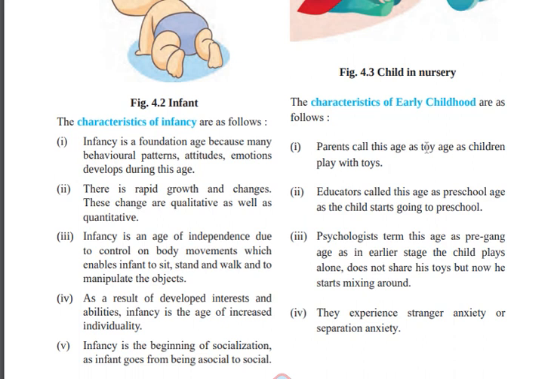Educators say this is the stage where the child goes to preschool. And psychologists say this is the pre-gang stage, where before 2 years the child played alone, but here the child shares.